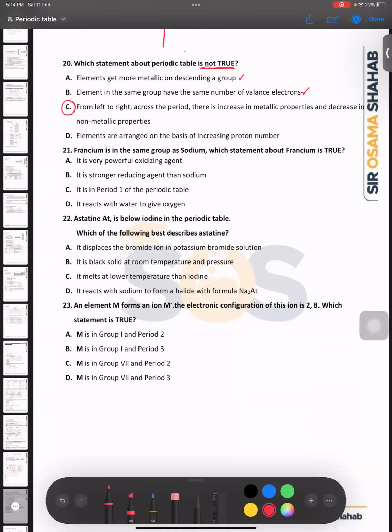Francium is in the same group as sodium. Which statement about francium is true? It is a very powerful oxidizing agent. It is a stronger reducing agent. It is in period 1 of the periodic table. It reacts with oxygen.